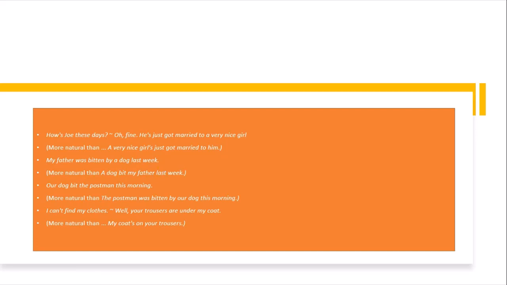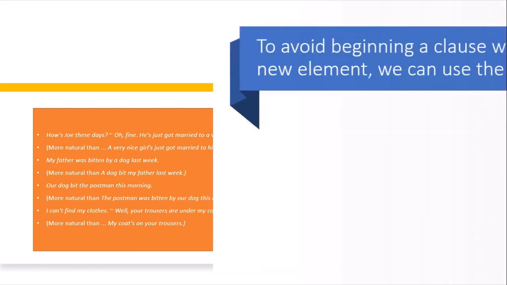It is an arrangement of informative sentences. "Our dog bit the postman this morning." So, "the postman was bitten by our dog this morning." So this will be at the end. "I can't find my clothes." "Well, your trousers are under my coat." So "my coat's on your trousers." So it will be at the end of the sentence.